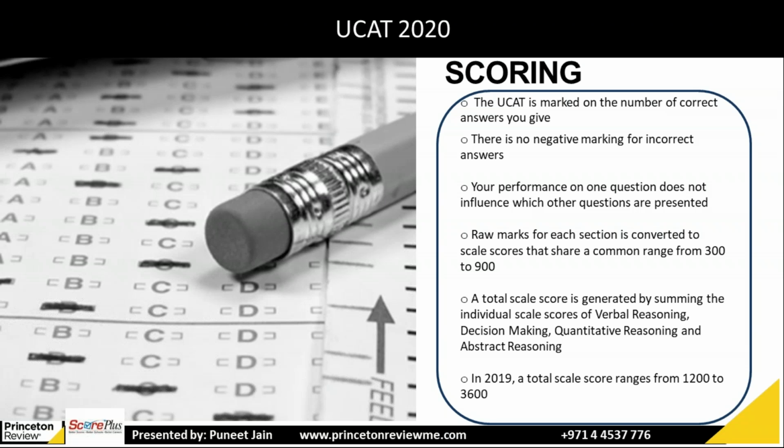How it is scored? So raw score for each section is on a scale of 300 to 900. So minimum is 300 and maximum 900 for the 4 sections, which is verbal reasoning, decision making, quantitative reasoning, and abstract reasoning. The situation judgment will have a separate scoring, which I will come to later. In 2019, the total score was in the range of 1200 to 3600, excluding the situation judgment section. Next slide.